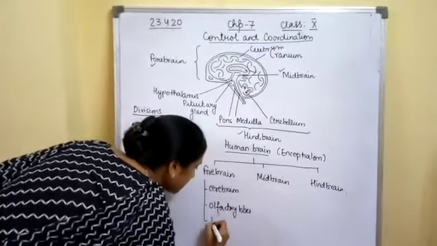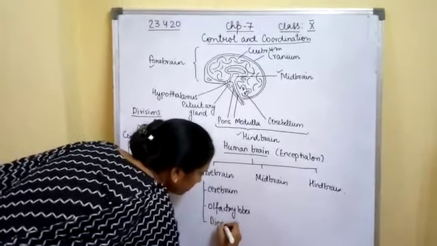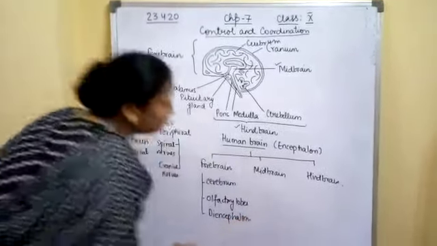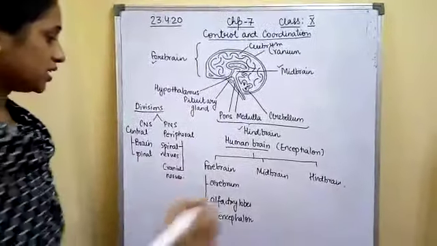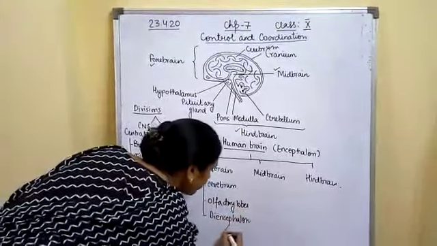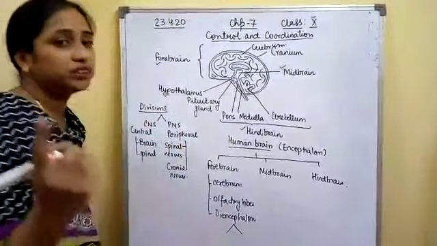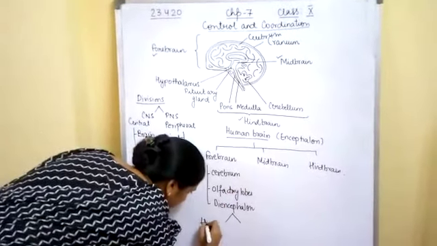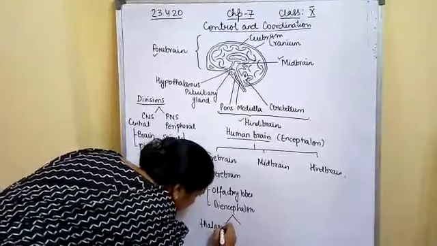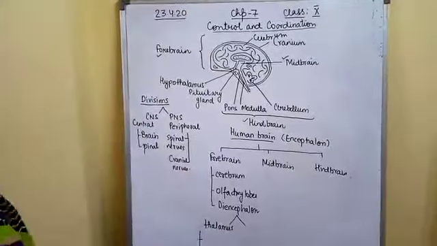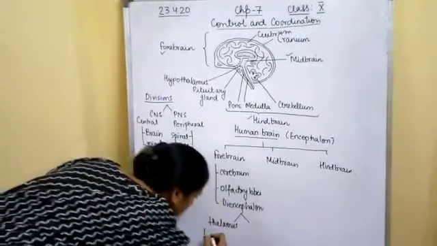Now the last, third portion is known as the diencephalon. The diencephalon has two regions, the thalamus and the hypothalamus. The thalamus has regions which take up the sensory and motor signaling.